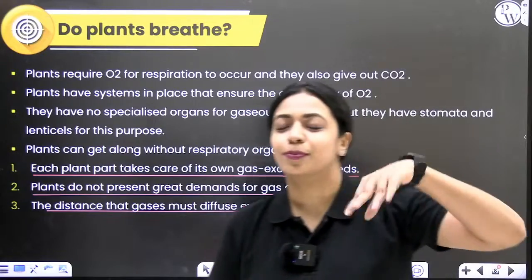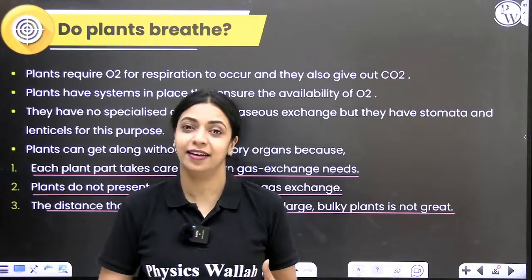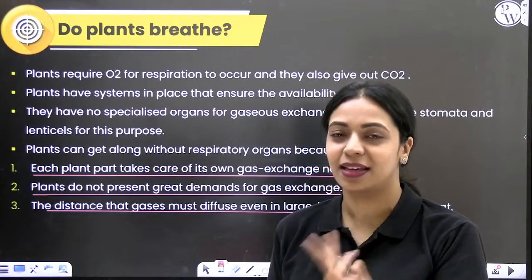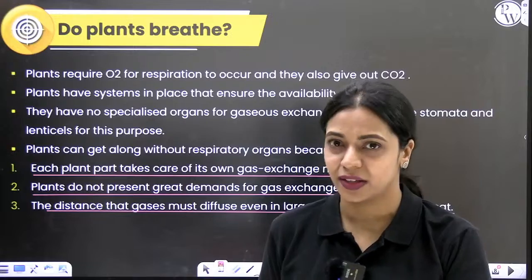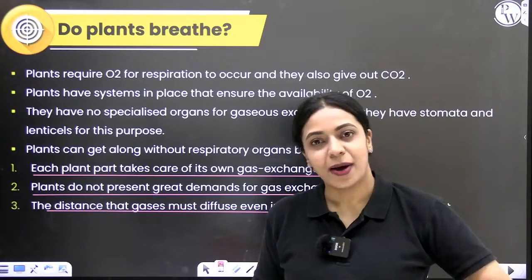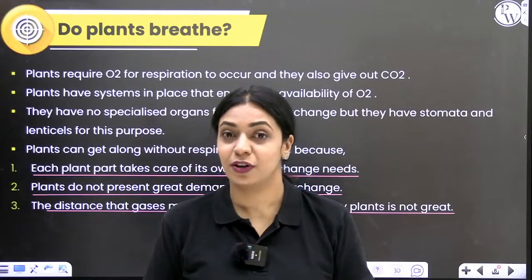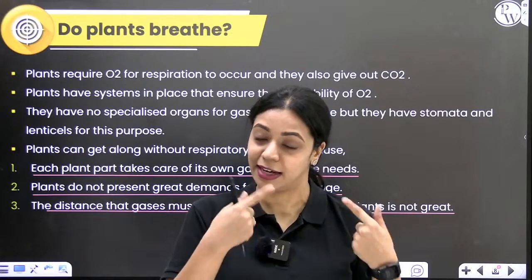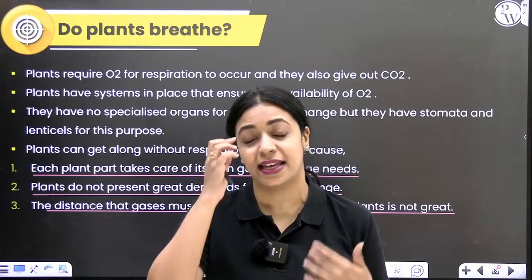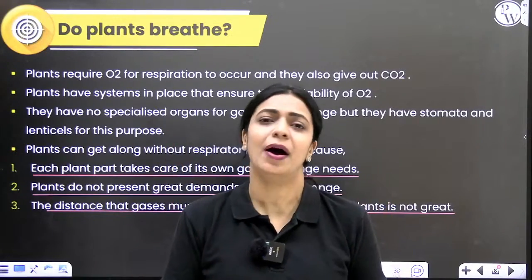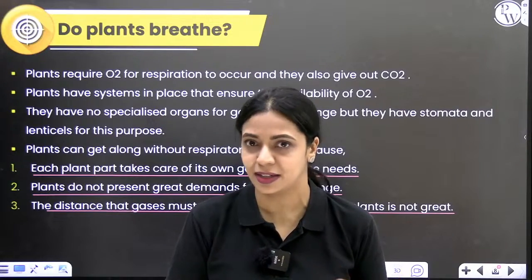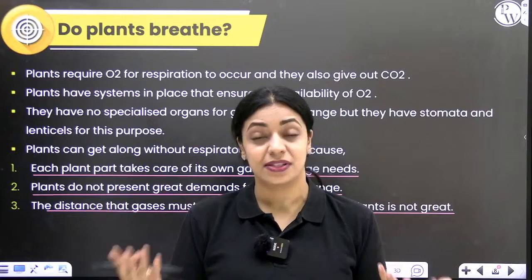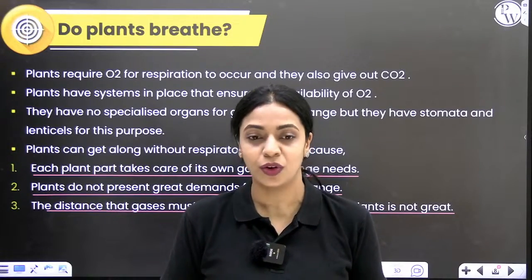Okay, so the points that we're trying to understand here is we have respiratory organs, plants don't. How is it that plants can still survive well even in the absence of respiratory organs? First of all, every part of the plant takes care of its own needs. Like I mentioned before, if my feet has to receive oxygen, the feet itself cannot receive oxygen. It has to go through my nostrils, to my lungs, then to my blood and then to the legs. That is not the case in plants because every part of a plant will have apertures either in the form of stomata or in the form of lenticels. So trunk will take care of its gaseous exchange, leaves will take care of its gaseous exchange. Every part pretty much takes care of its own gaseous exchange needs.